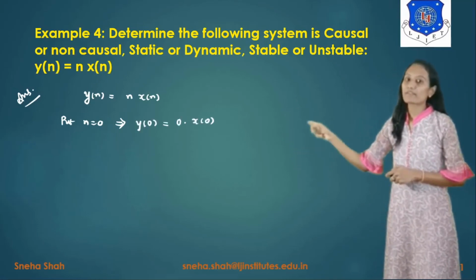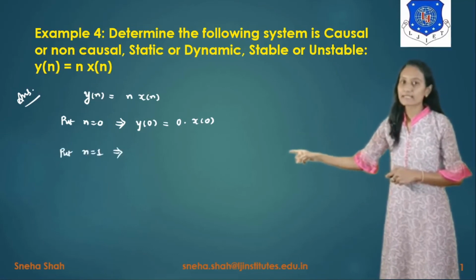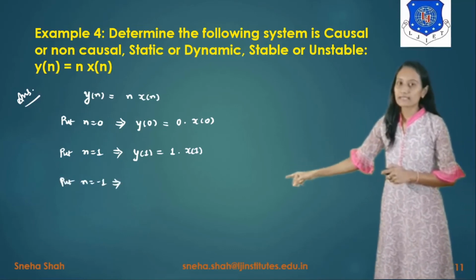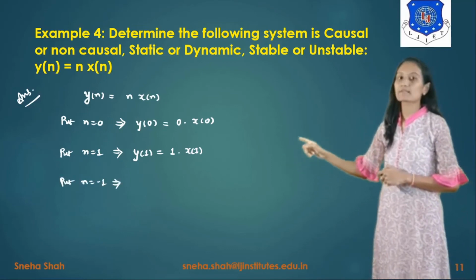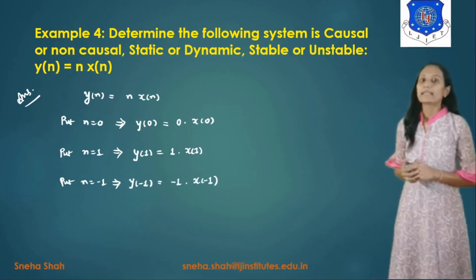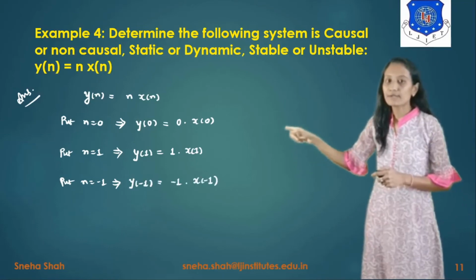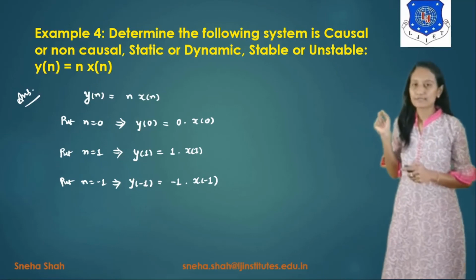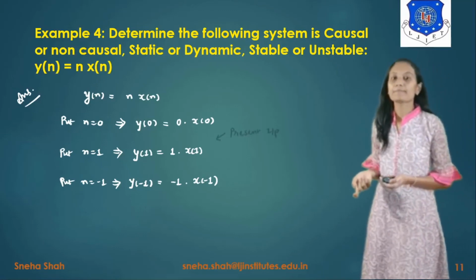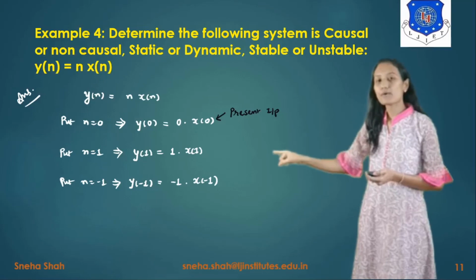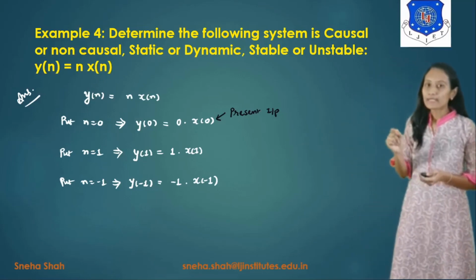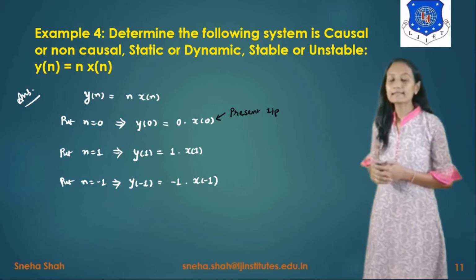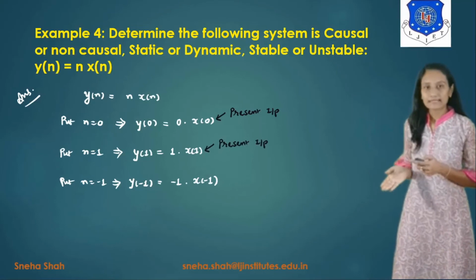Now if we take n equals 1, then the term will be y of 1 equals 1 into x of 1. Now if we take n equals minus 1 in this equation, the term will be y of minus 1 equals minus 1 into x of minus 1. Now we can see that y of 0 equals 0 into x of 0. It means output at 0 second depends on the input at 0 second, which is a present input. Similarly, y of 1 equals 1 into x of 1 means the output at 1 second depends on the input at 1 second, so it is also a present input.